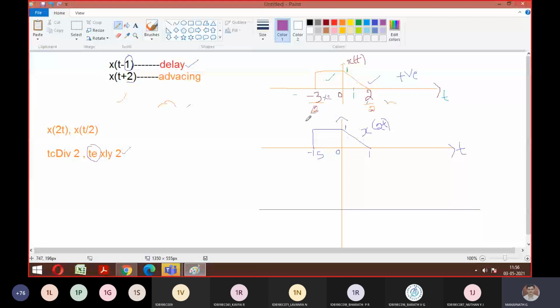So now the samples will go till where? Minus 6 to 6. 4. Good. So this will end at 4. You can show the difference. So the signal looks like this. So minus 6, it ends at 0 and comes back and ends at 4. So is it how your x of t by 2 looks like?